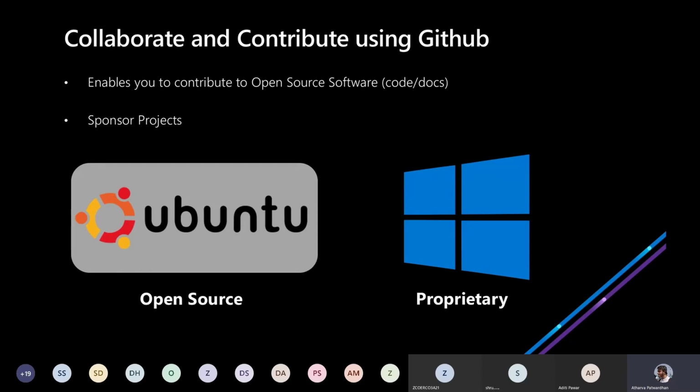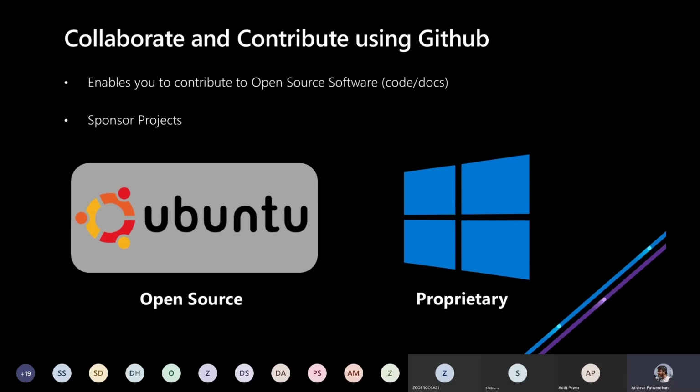Okay. So with open source, you can basically make edits to the source code of open source software. And this is exactly where the branch stuff comes in. Remember, I talked about the master branch and creating your own branches. If you want to contribute a new feature to an open source software, you need to first fork it. There is an option called fork on GitHub, which allows you to make a copy of the repository in your own GitHub account. Aditya explained that quite well. When you fork it, then only you can make edits to it.